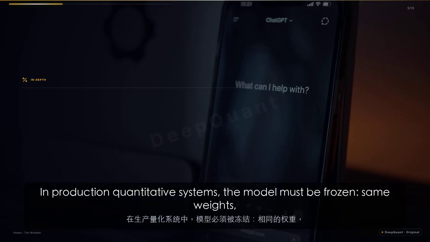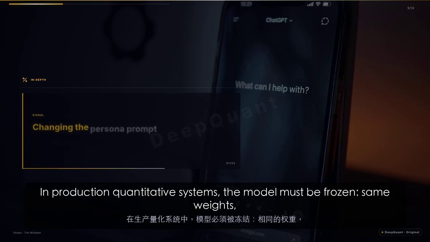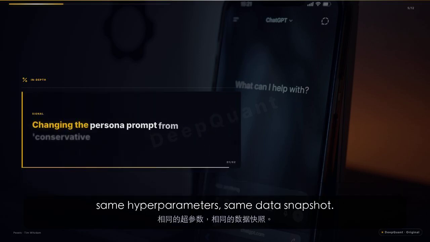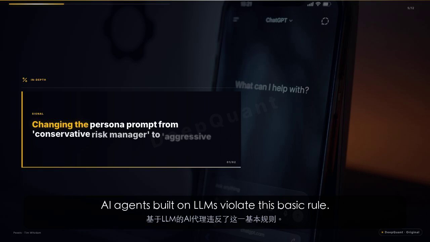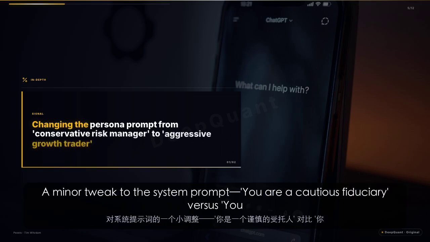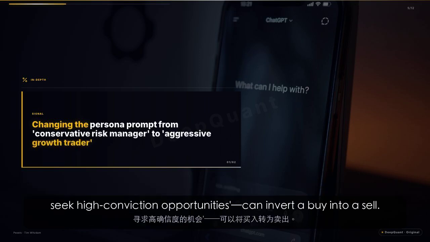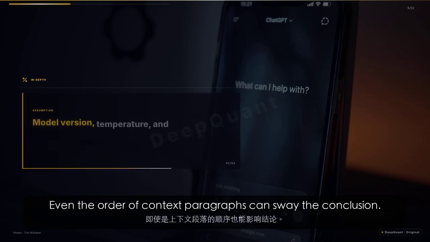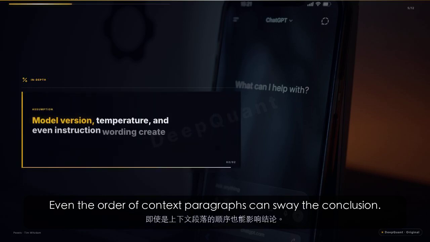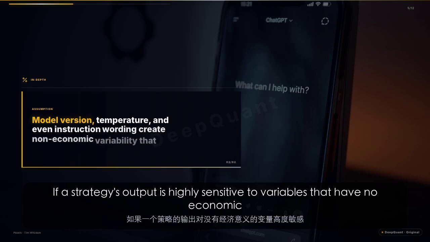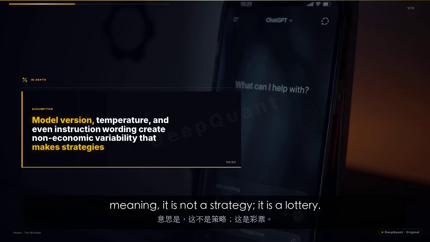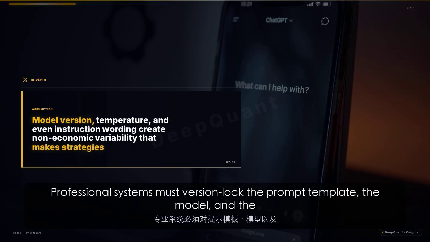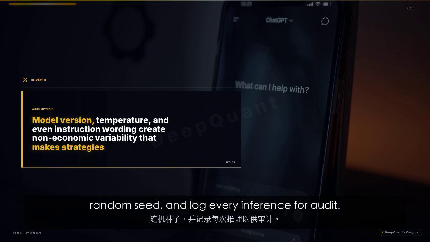In production quantitative systems, the model must be frozen. Same weights, same hyperparameters, same data snapshot. AI agents built on LLMs violate this basic rule. A minor tweak to the system prompt, "You are a cautious fiduciary," versus "You seek high-conviction opportunities," can invert a buy into a sell. Temperature settings alter the randomness of token generation. Even the order of context paragraphs can sway the conclusion. If a strategy's output is highly sensitive to variables that have no economic meaning, it is not a strategy, it is a lottery. Professional systems must version lock the prompt template, the model, and the random seed, and log every inference for audit.